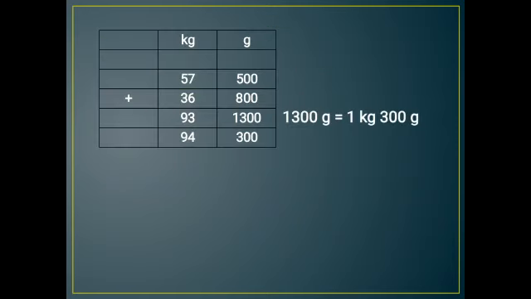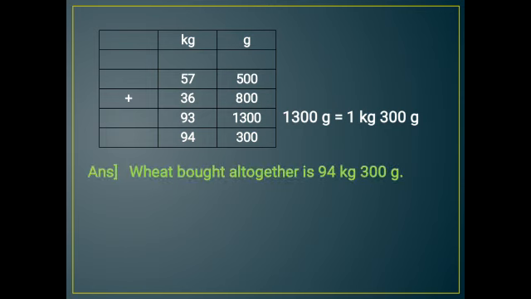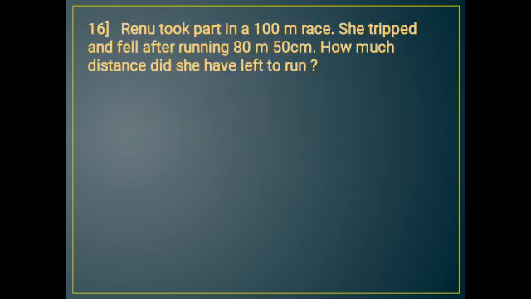So what is the answer here? Kg and grams. 57 500, 36 800. So 500 plus 800 is 1300 and 57 plus 36 is 93. So 1300 grams can be written as 1 kg 300 gram. So 1 kg will be added with 93, it becomes 94 and 300 grams will come as it is. So wheat bought altogether is 94 kg 300 grams.